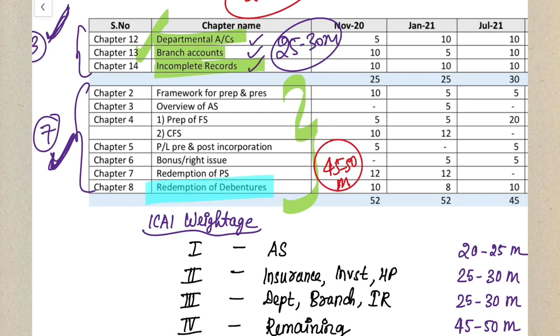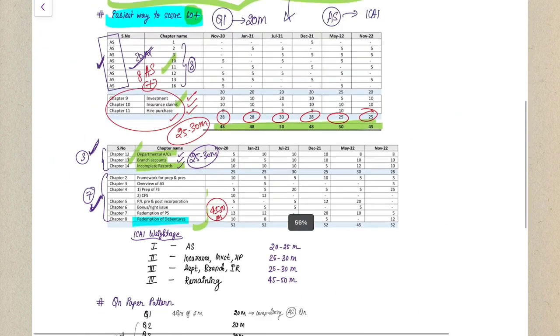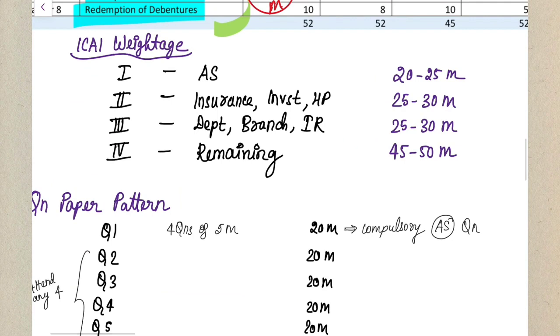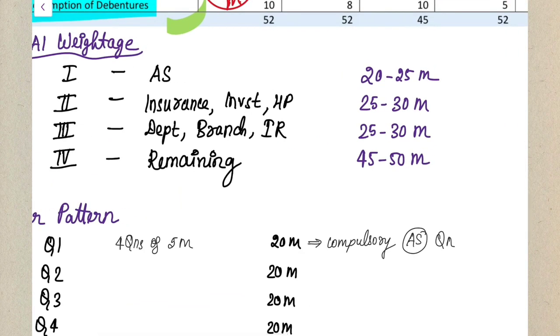So this includes your redemption of debentures, preference shares, bonus or right issue, pre and post incorporation profit or loss, financial statements, CFS, and the rest 2 chapters. Yes. So what did I tell you? If you want to score your 40 easily in your examination, if you want to pass easily, do your accounting standards, then your investment, hire purchase and your insurance, and capture your 40 marks in the examination. After that, you have an option to choose between these two.